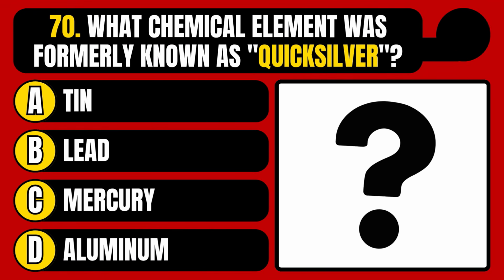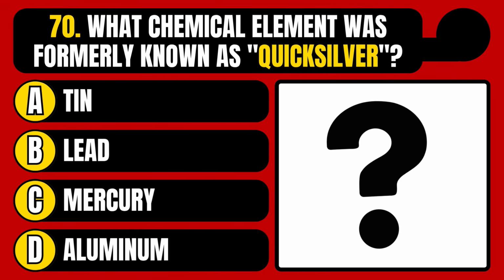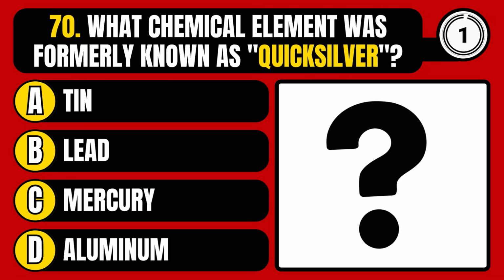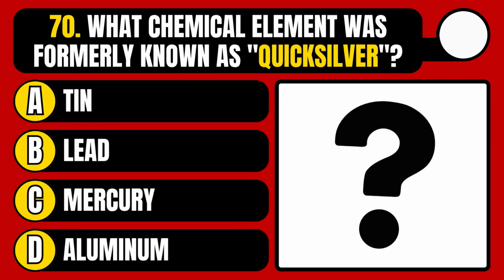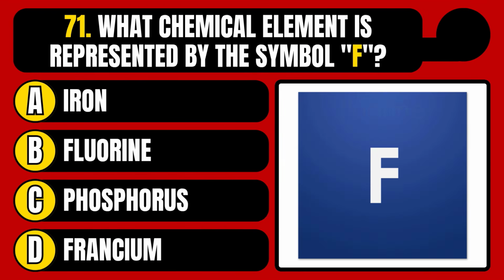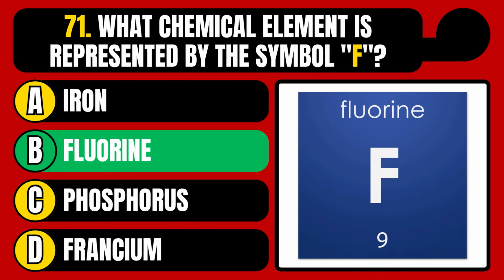What chemical element was formerly known as quicksilver? Tin, lead, mercury, or aluminum? The correct answer is option C, mercury. What chemical element is represented by the symbol F? Iron, fluorine, phosphorus, or francium? The correct answer is option B, fluorine.